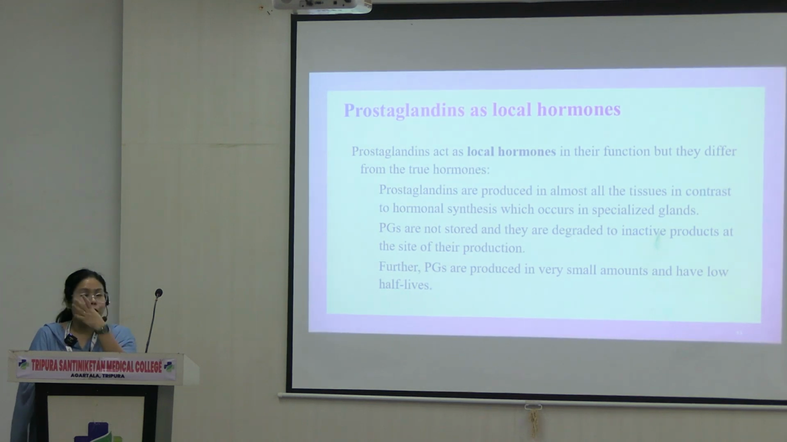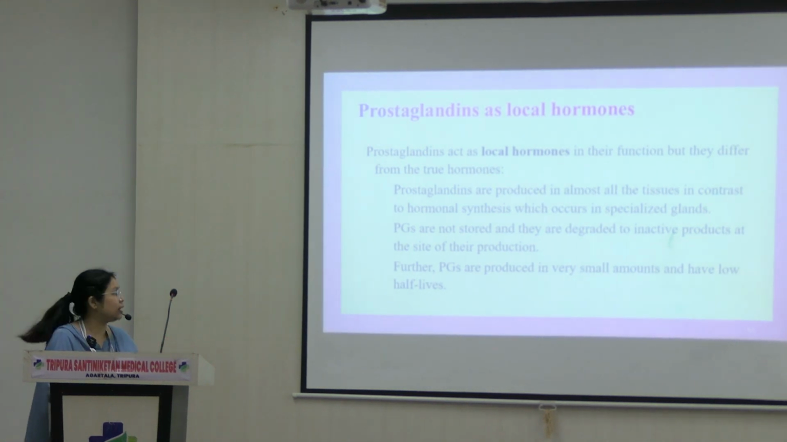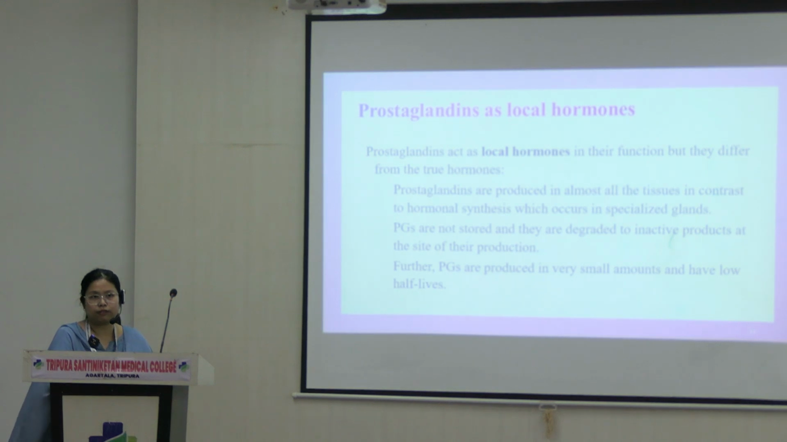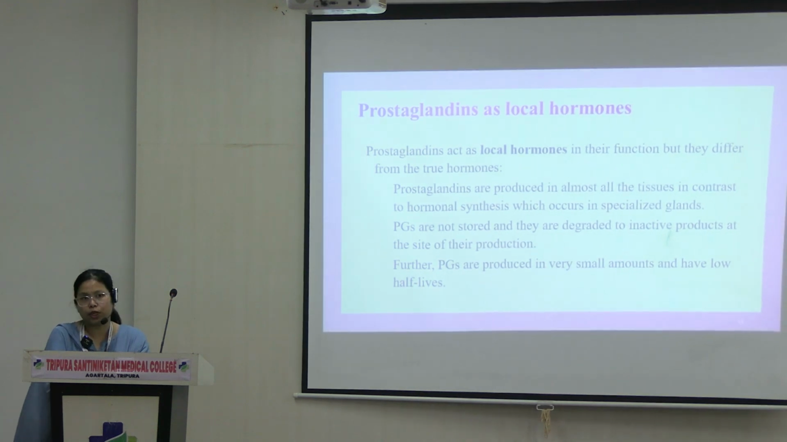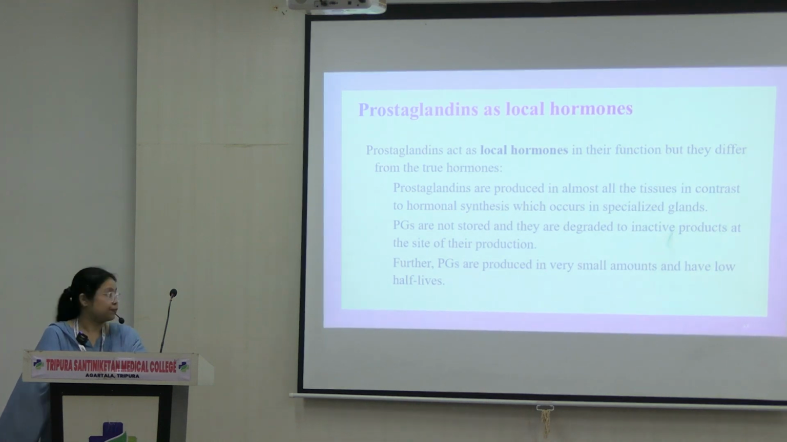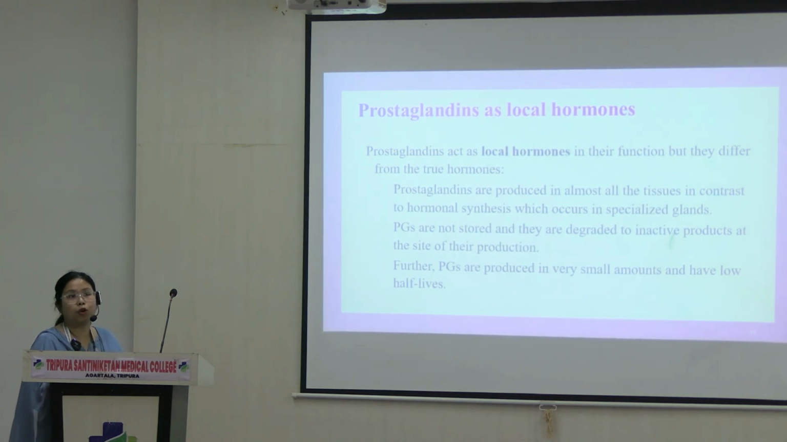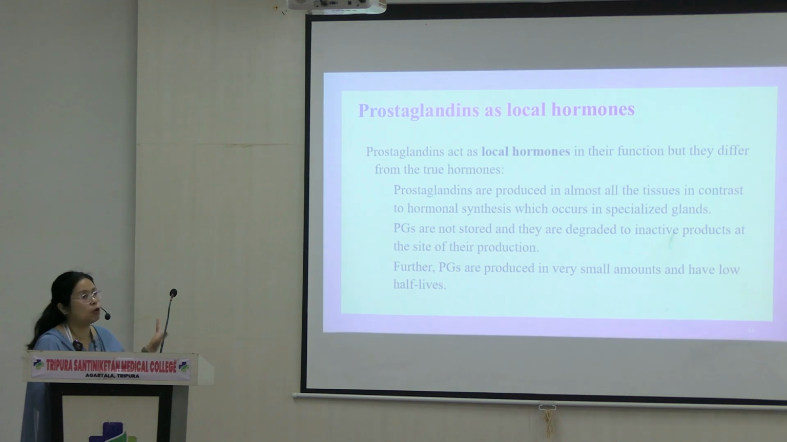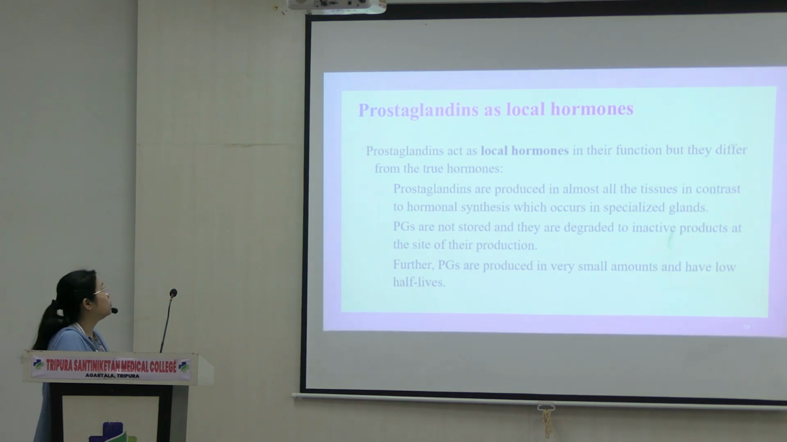Okay, so hormones in general have very specific organs in which they are produced. Now, the other point is that these prostaglandins and eicosanoids are not stored. They are degraded into inactive products at the site of production itself, because they are in very minute quantity, they act very quickly and they get degraded also very quickly, unlike hormones. Hormones stay for longer, they have a storage system also, okay? And they are produced in very small amounts, and hormones are not produced in very small amounts. So they are different from actual hormones in this manner. That's why they are called local hormones and not actual hormones.